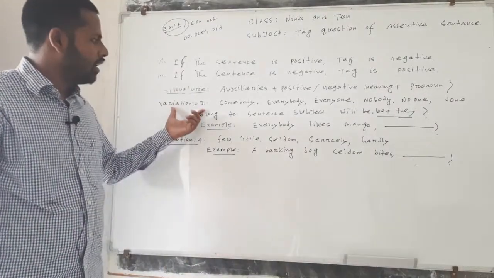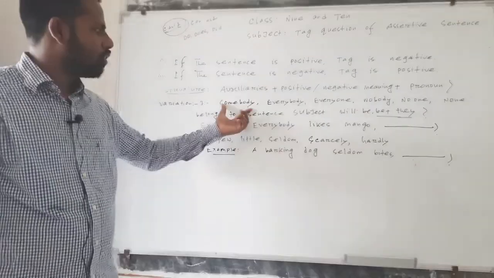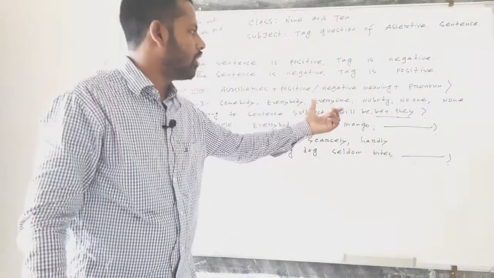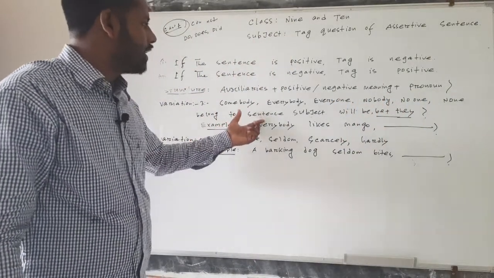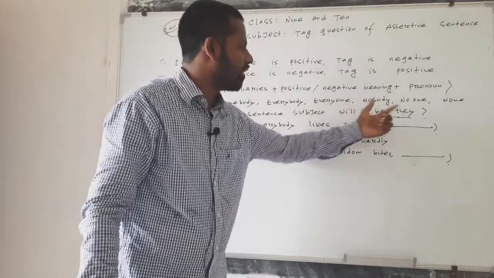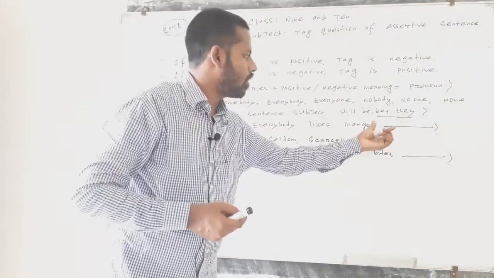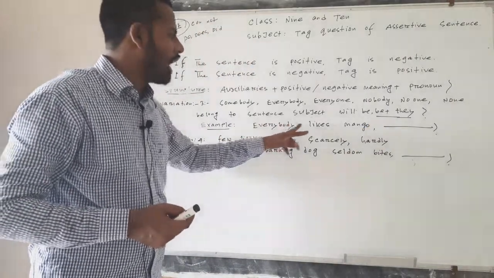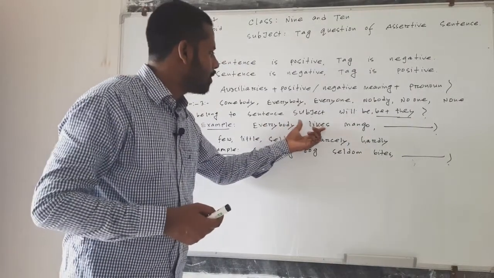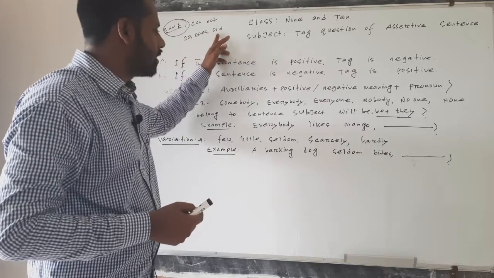In variation 3, if the sentence begins with a subject like somebody, everybody, everyone, nobody, none, no one, the subject will be they. Before they, we have to put an auxiliary verb. For example, everybody likes mango. This sentence belongs to the main verb category, so we need the helping verb do, does, did.